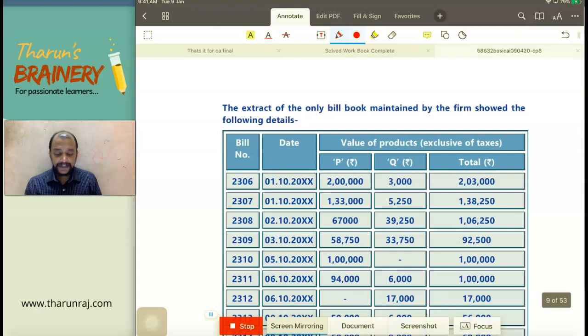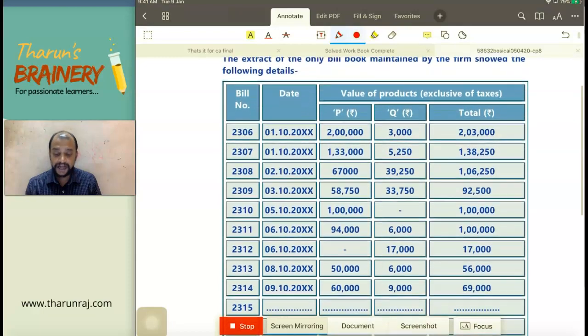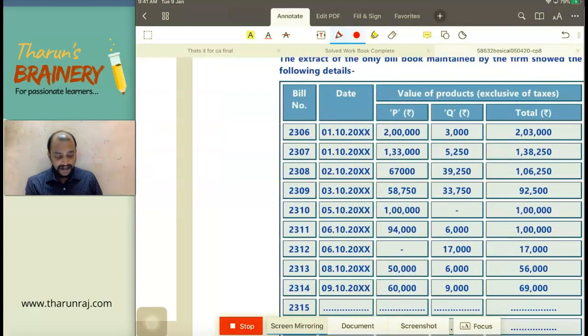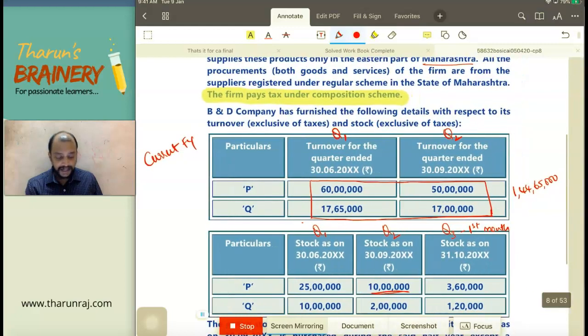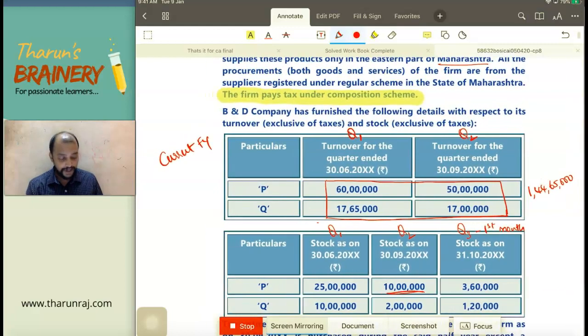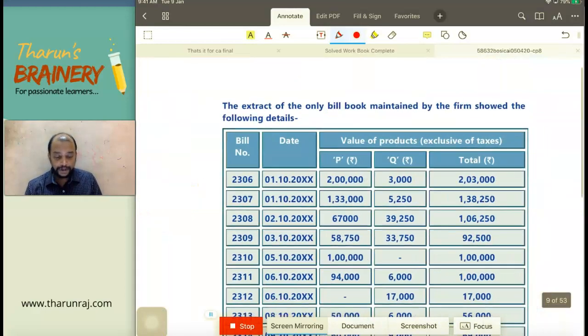Then the extract of the only bill book maintained by the firm showed the following details. So for which month they have given the details? For the October month they have given the details. Now if you look into their turnover as on the second quarter, it is 1 crore 44 lakh 65,000, and if they cross 1 crore 50 lakhs, they are ineligible for composition scheme. Means still what is the cushion they have to make supplies in the October month? So it is 5 lakh 35,000. This is the balance they can make in October month, so that still they will be in composition scheme. Now we have got the October month detail.